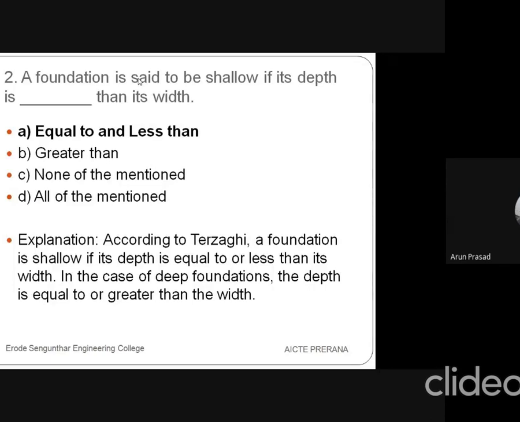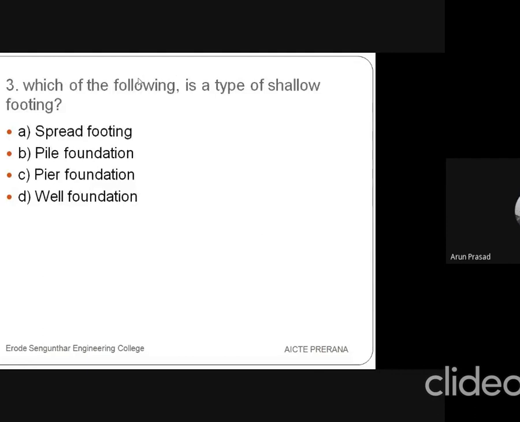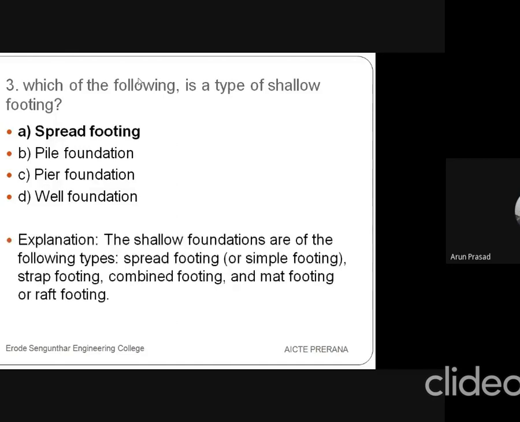The third question is, which of the following is a type of shallow footing? The first option is spread footing, then pile foundation, pier foundation, and well foundation. So the answer is spread footing. There are various types of shallow foundations we have already studied in the theory part itself, such as spread footing, mat foundation, isolated footings, wall footings, and raft foundations. These all come under the types of shallow foundation. In spread footing there are various types, that is strap footing, combined footing, and mat or raft.